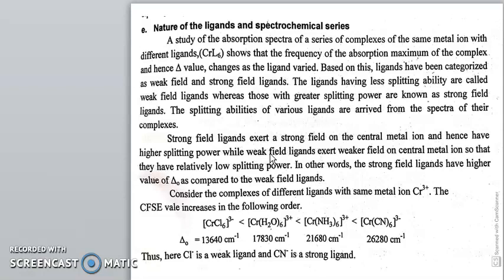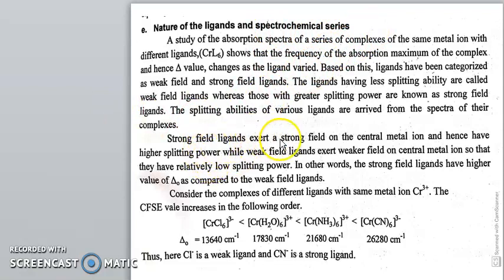The splitting abilities of various ligands are derived from the spectra of their complexes. This is explained in the spectrochemical series.